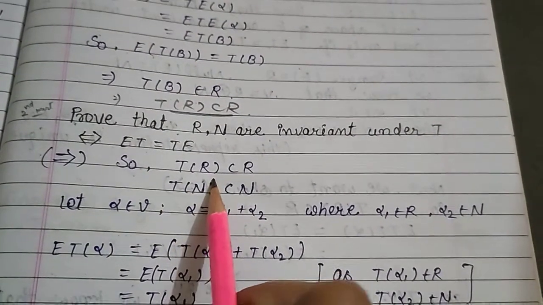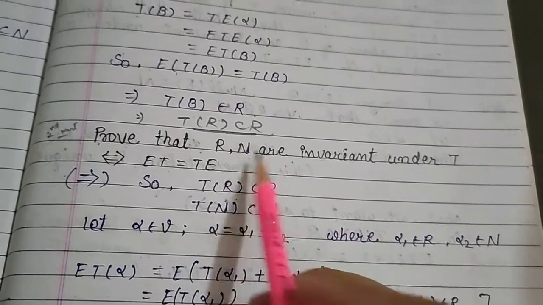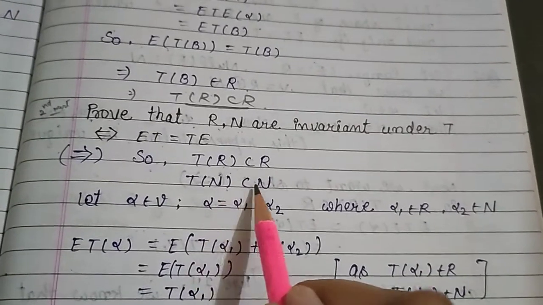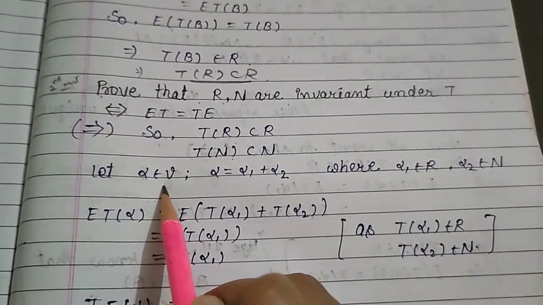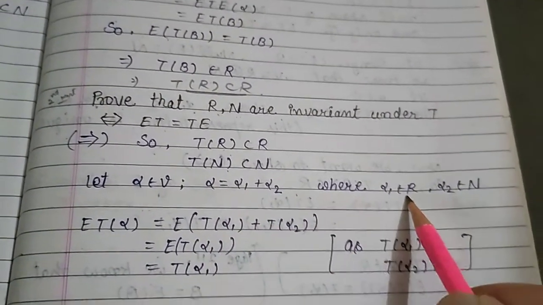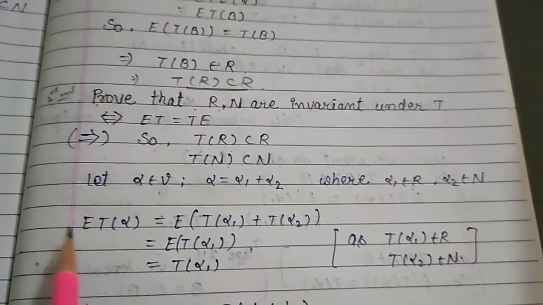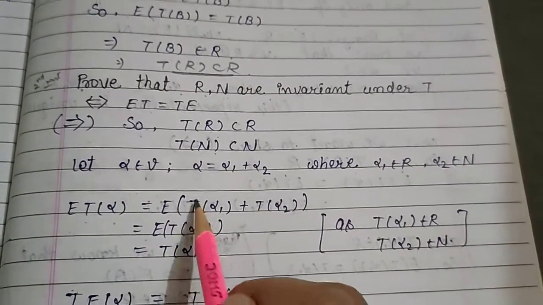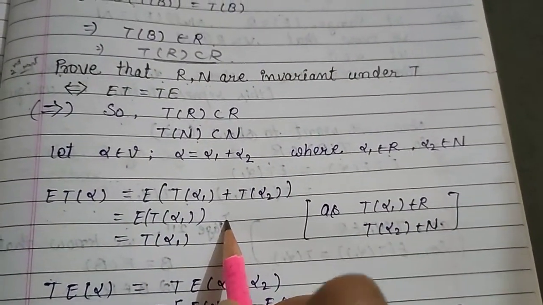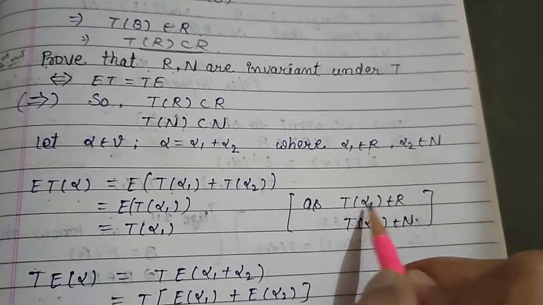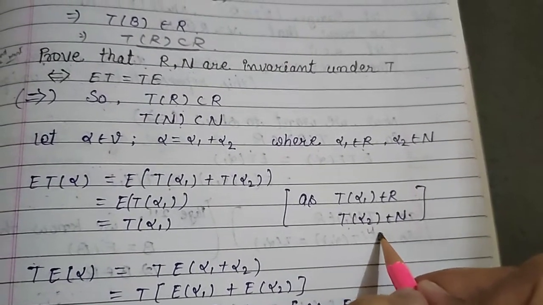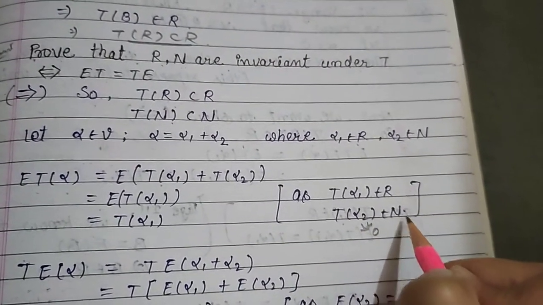So T of R subset R, because R and N are invariant under T, and T of N subset N. Let alpha belongs to V and alpha equal alpha 1 plus alpha 2, where alpha 1 belongs to R and alpha 2 belongs to N. Then ET of alpha equal E of T alpha 1 plus T alpha 2 equal ET of alpha 1, because T of alpha 1 belongs to R and T of alpha 2 belongs to N, and this is 0 because it belongs to null space.